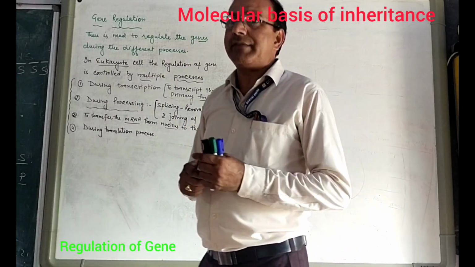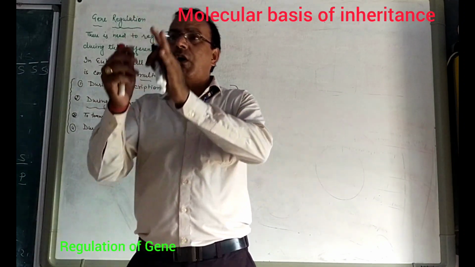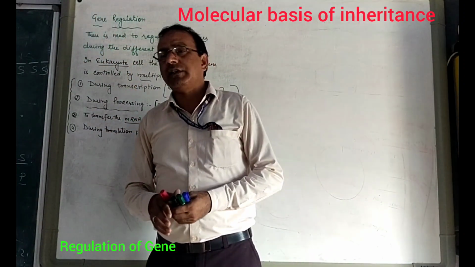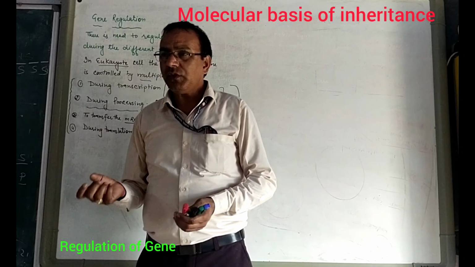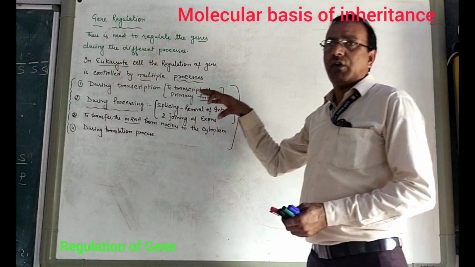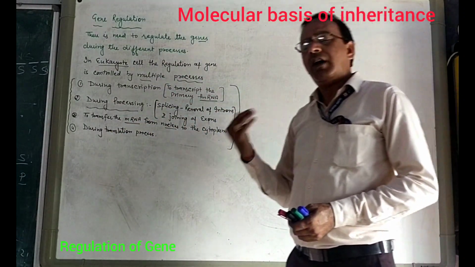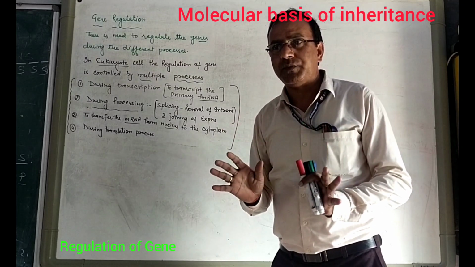But in prokaryotes, we have seen that all the cell organelles are embedded in the cytoplasm. So the whole process of translation occurs in the cytoplasm.